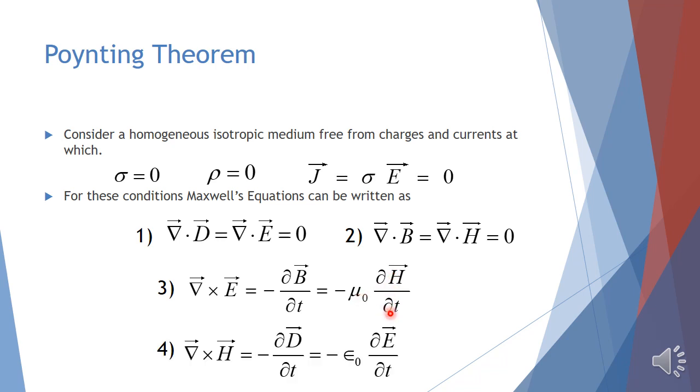The fourth Maxwell's equation is curl H = J plus ∂D/∂t. Since J equals 0, we get curl H equal to ∂D/∂t, that is equal to epsilon naught ∂E/∂t.